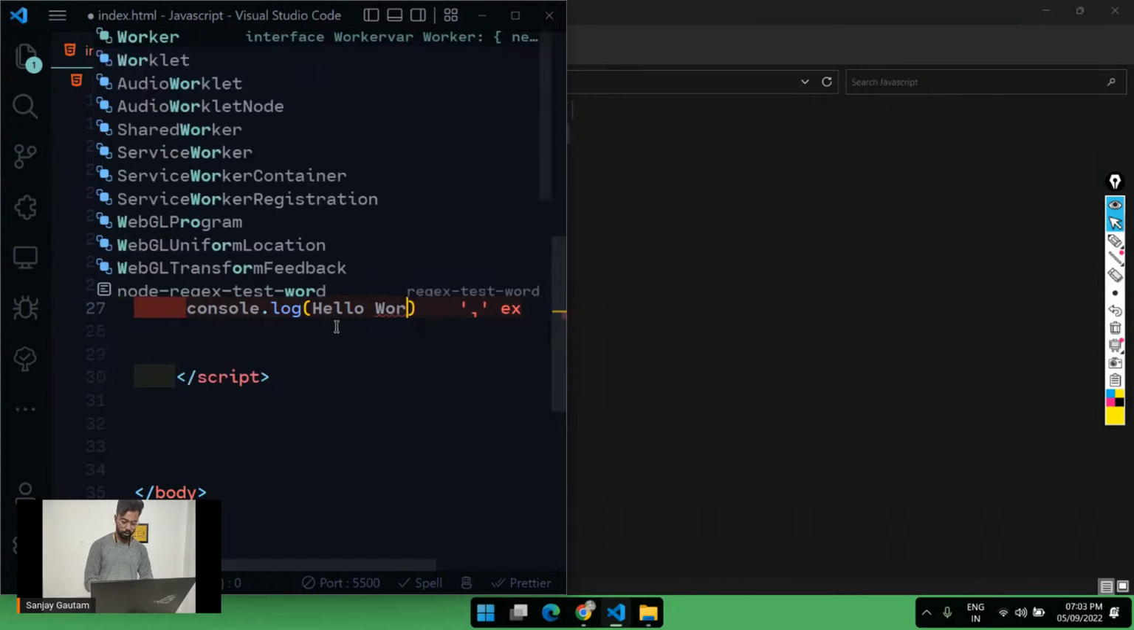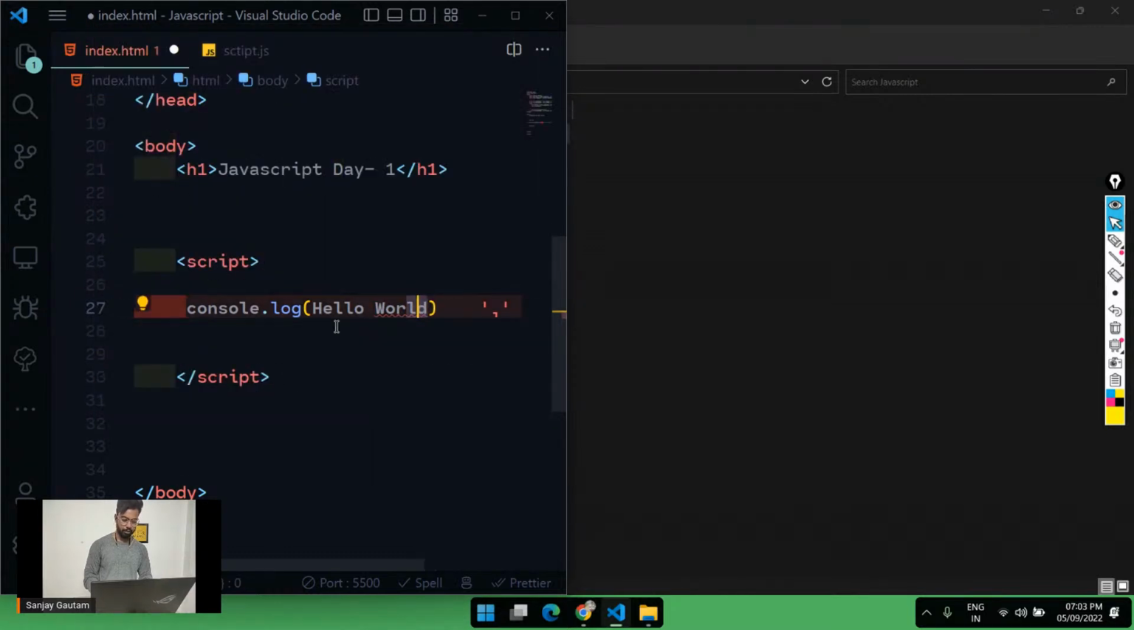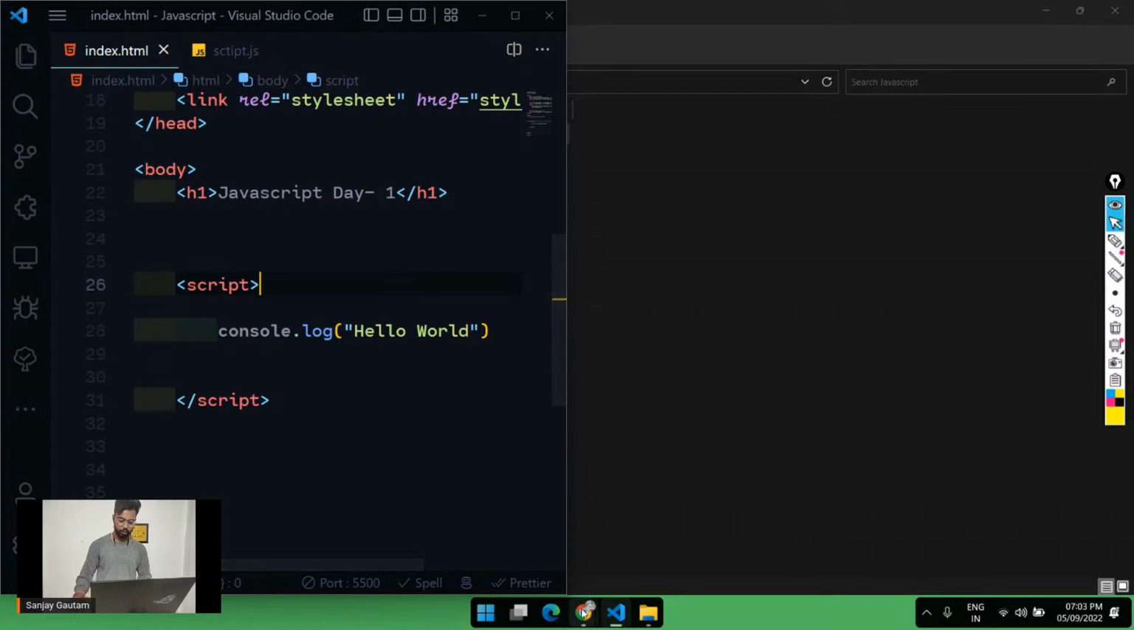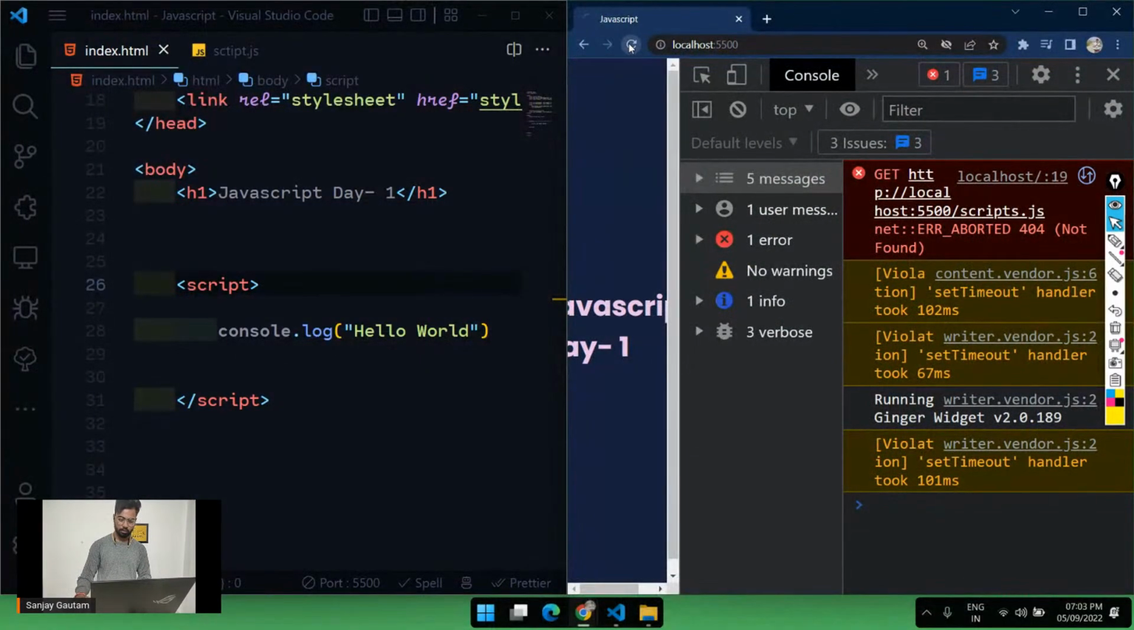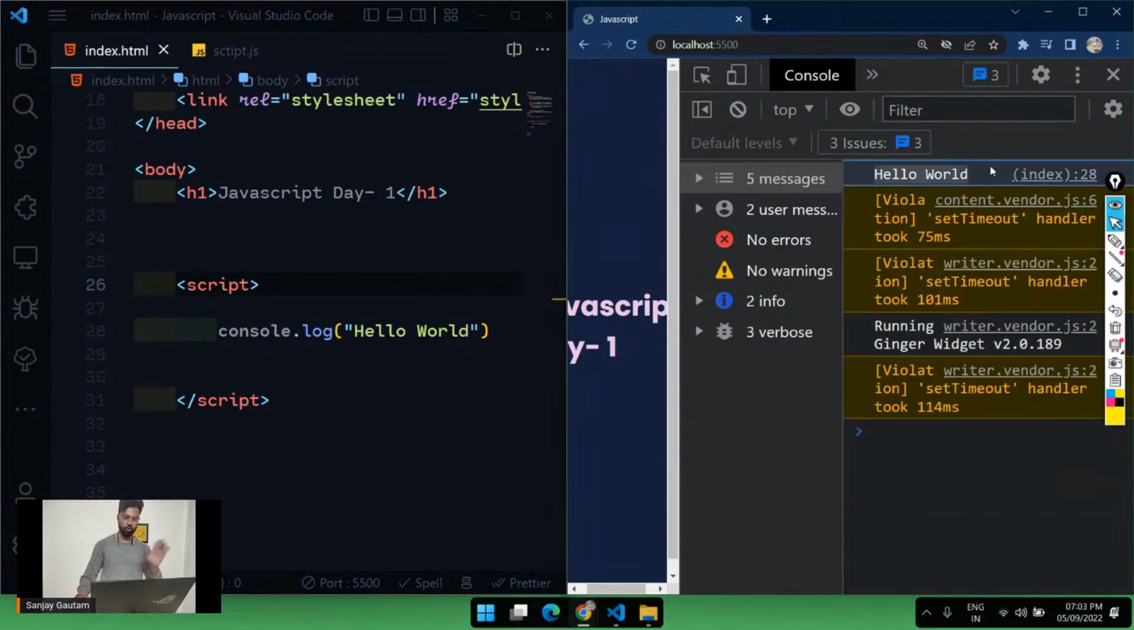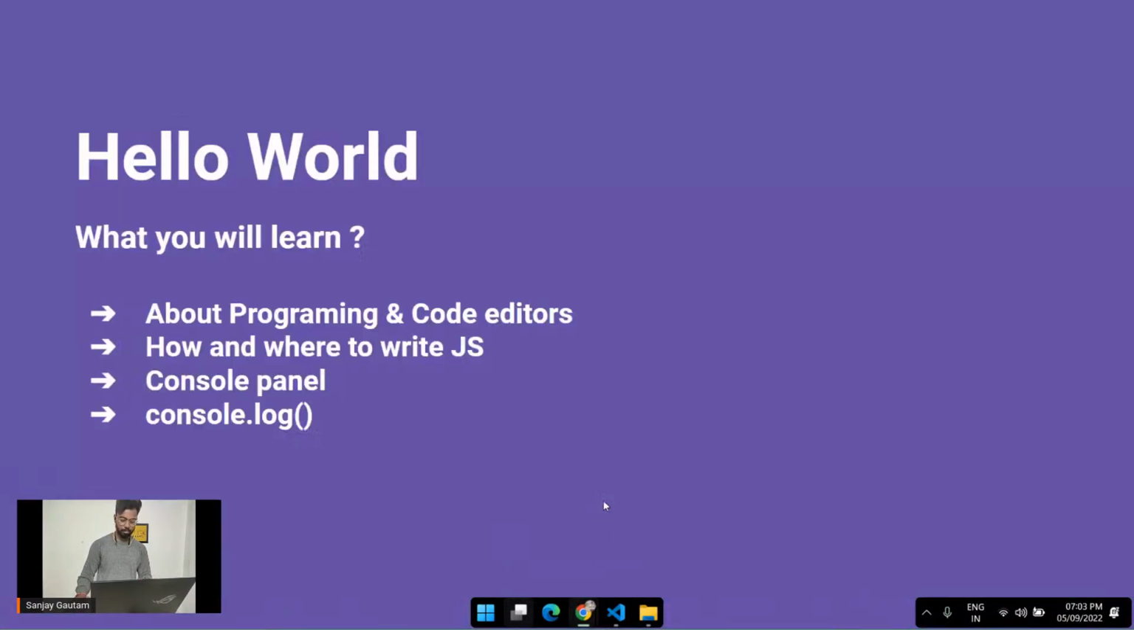Let me write inside it a string, and we are going to get hello world in our console panel. Let me give it a quick save. Okay, we are getting our hello world. So the first task is complete. Let's move to the second part.